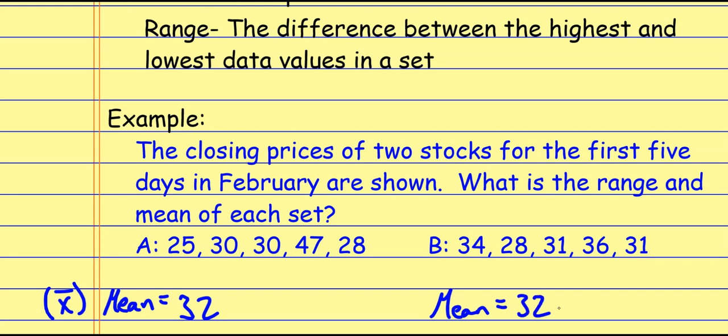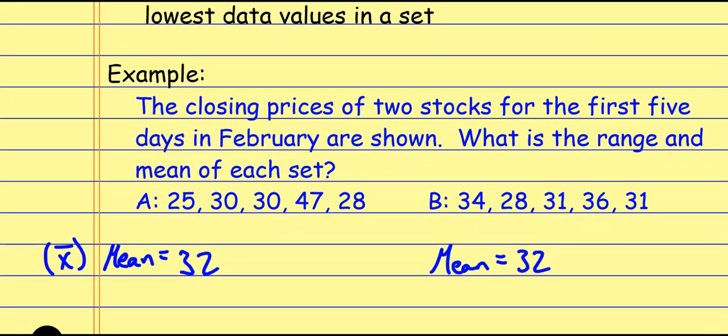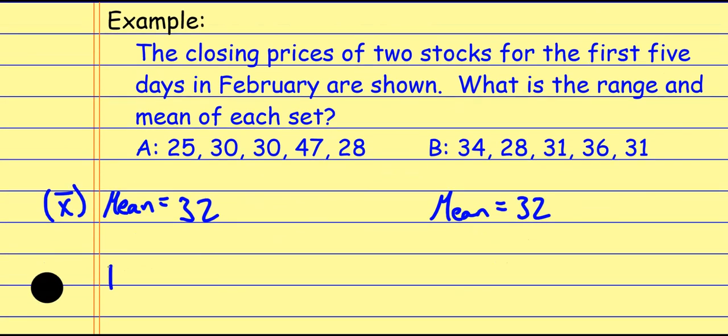And so each of these has the same average, but now I want to compare the range of the two as well. So let's look at the range of each. The range is just the biggest data value minus the smallest data value. And so in this example, the biggest data value is the 47. And it looks like the smallest data value is the 25. So when I do the 47 minus the 25, it gives me a 22.